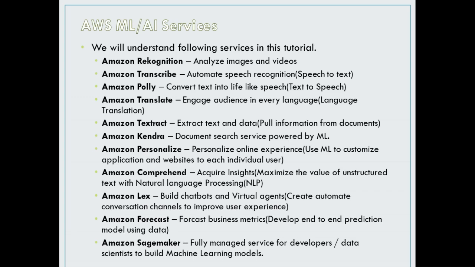Then there is Amazon SageMaker. SageMaker is basically a fully managed service for developers and data scientists to build machine learning models. So this was a very quick introduction regarding most of the ML and AI services. I hope a few services are not covered here, but mostly I have tried to cover all the ML and AI services of AWS.